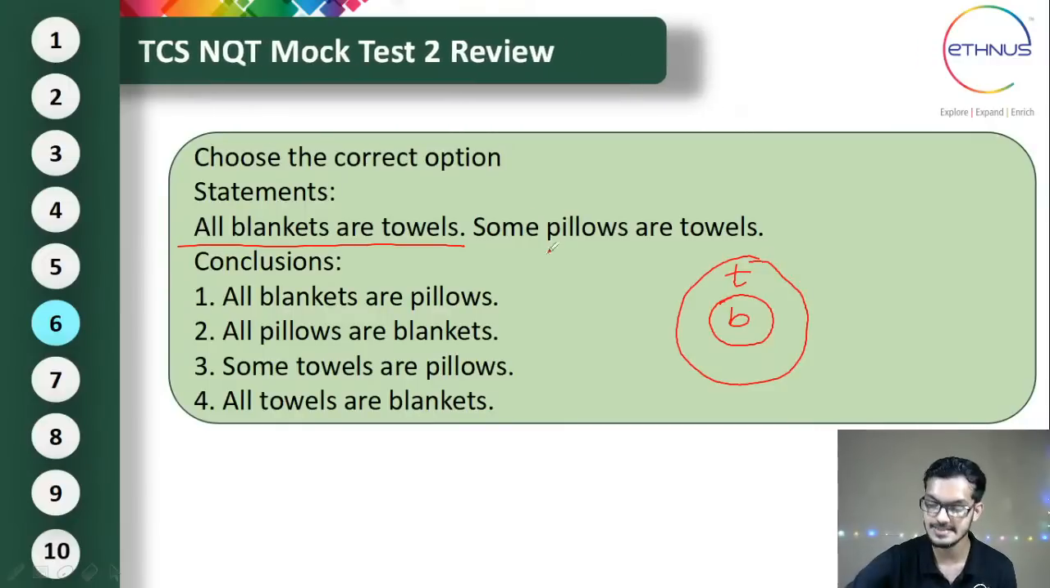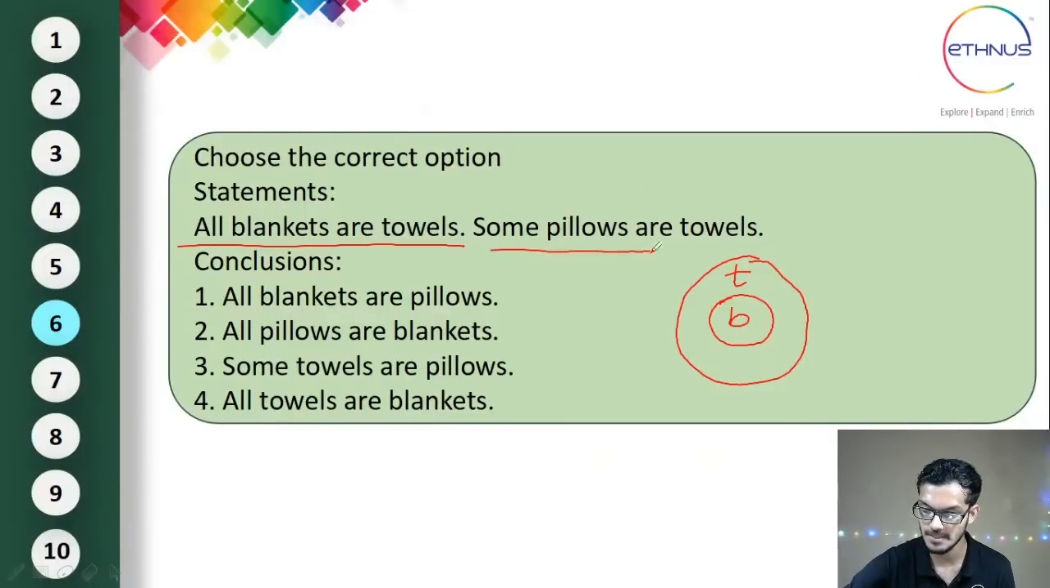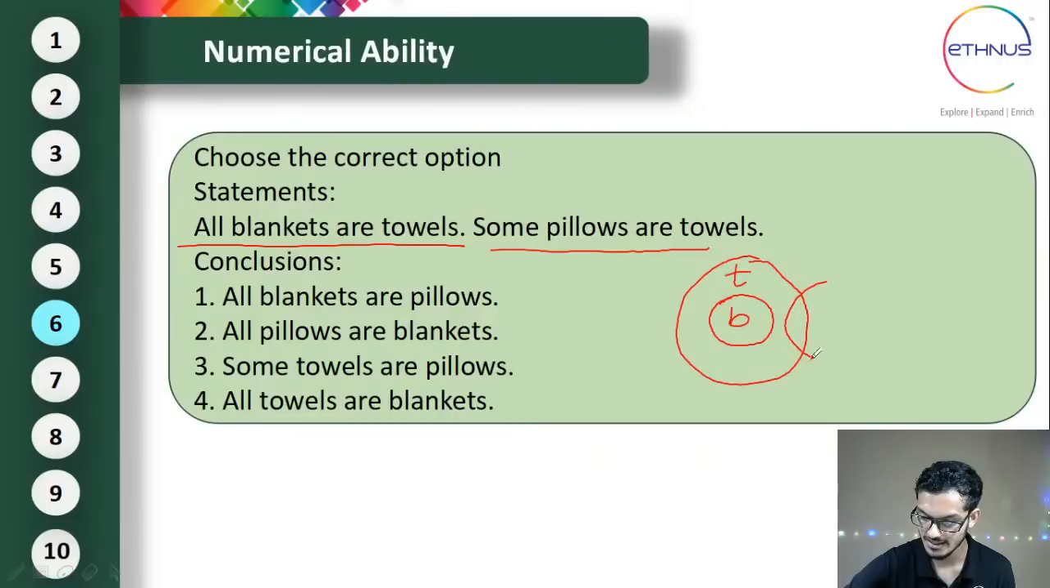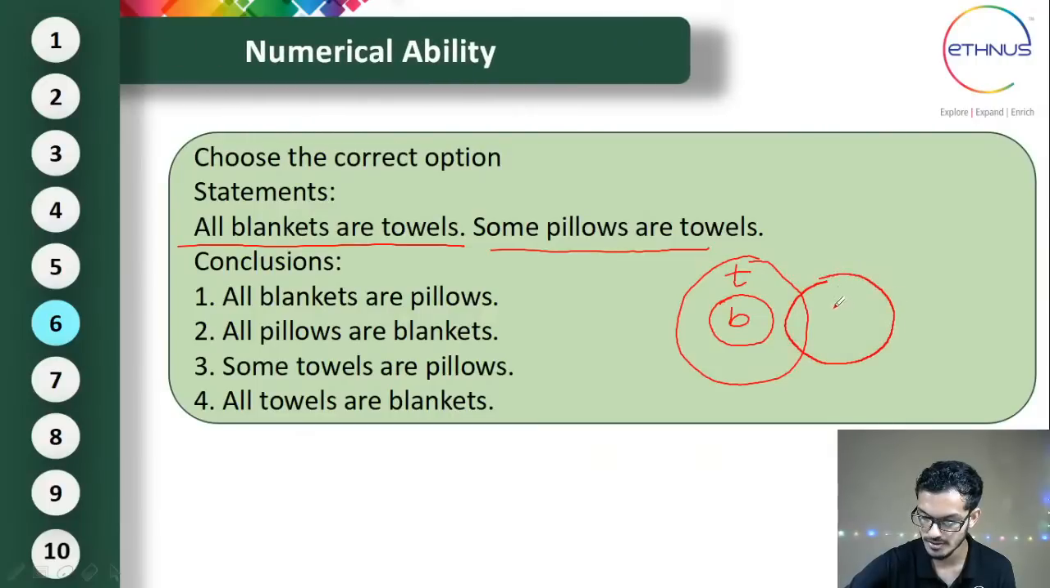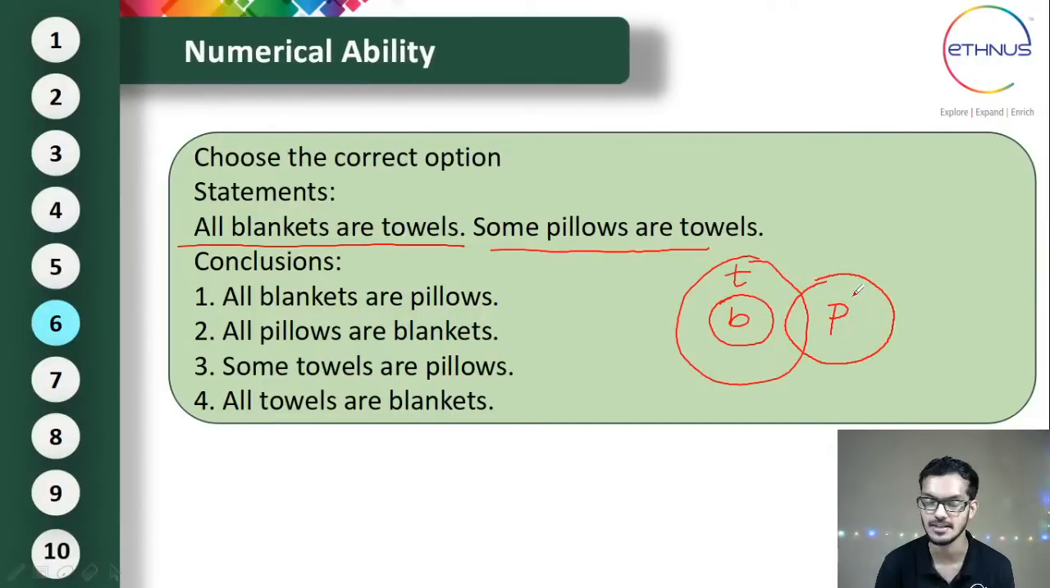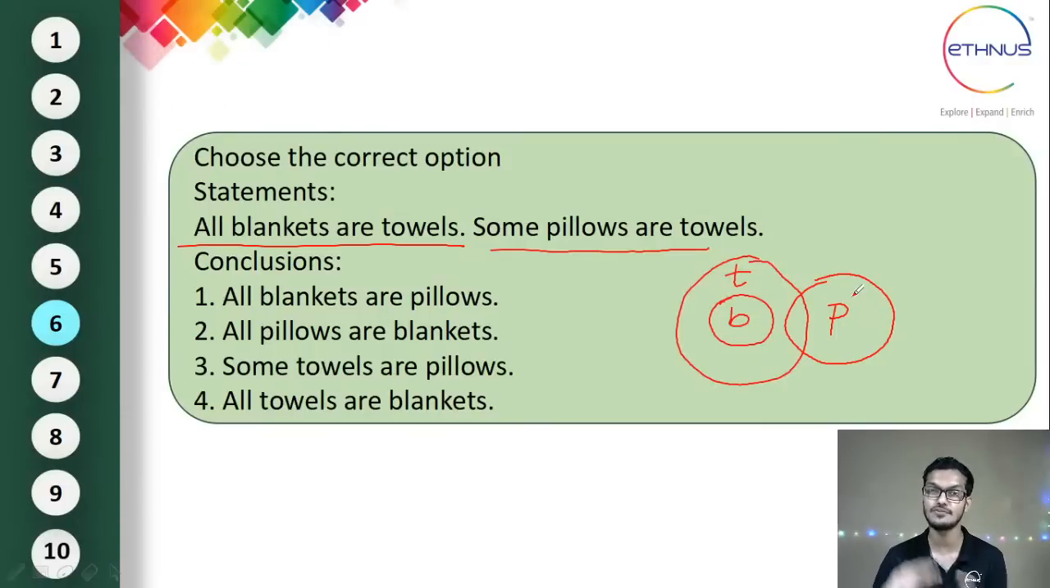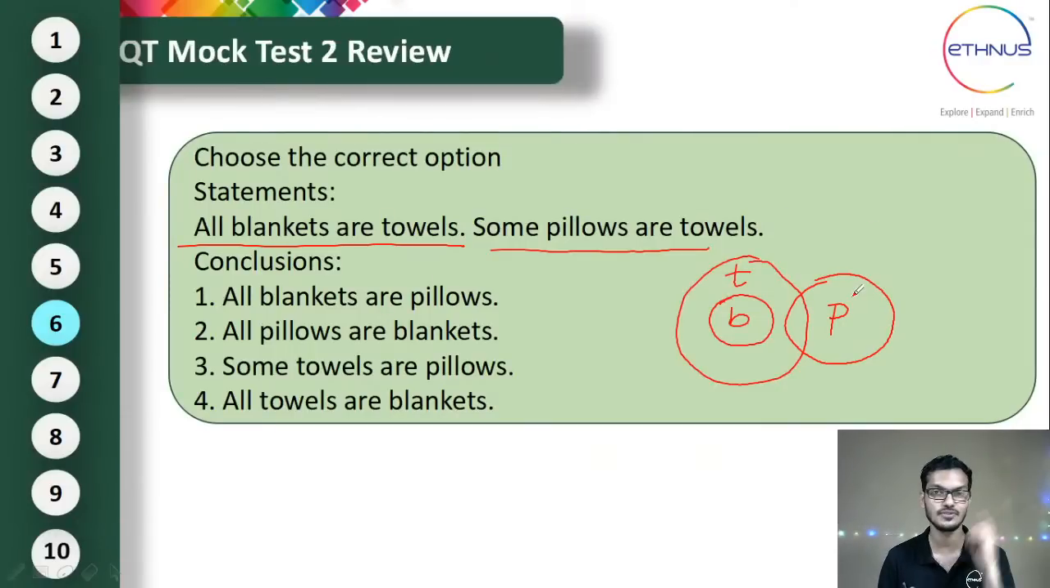The next statement is some pillows are towels. So I'll take this as pillows. Some pillows are towels. So this is what they have given in the statement. Now let's go and check each and every option. Let's go to the first option.